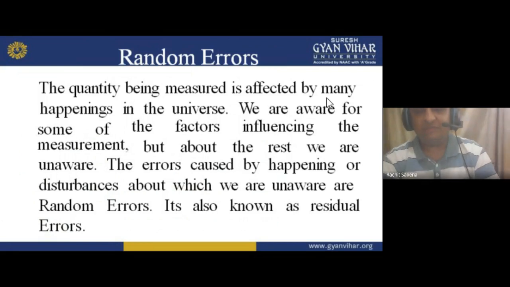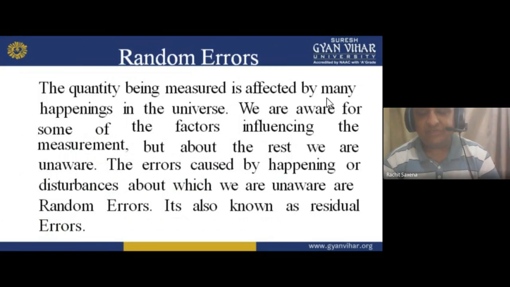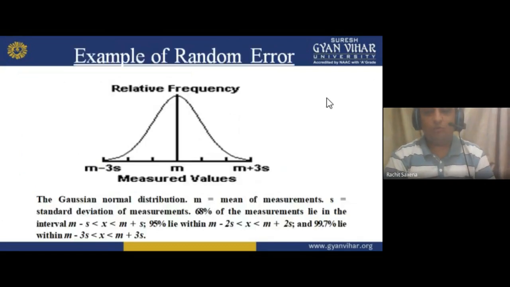The errors caused by happenings or disturbances about which we are unaware are called random errors, meaning we don't know which type of error we will find. We have earthquakes, we have air pressure, so we have some errors that come in the category of random errors. They are also known as residual errors, the remaining errors. Understand? Hope you understand.